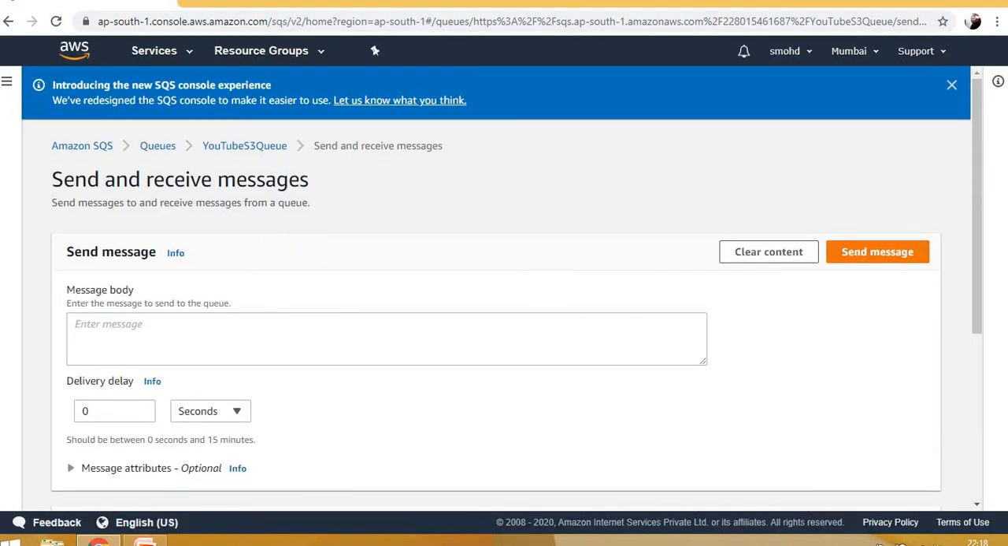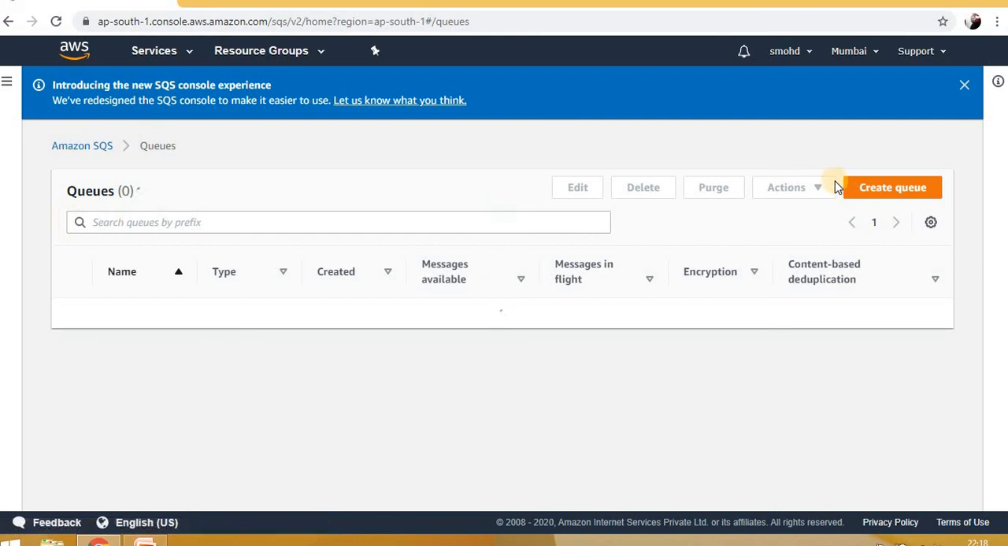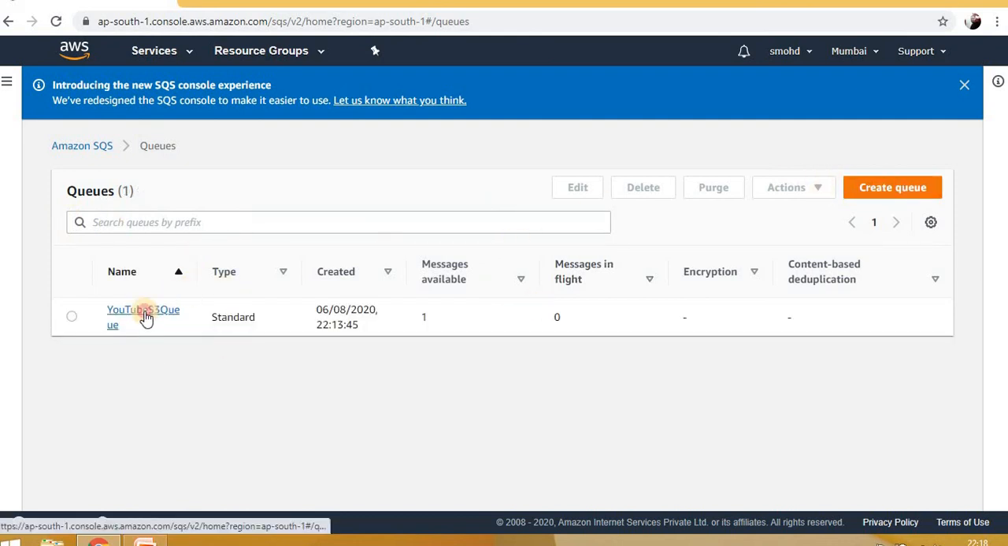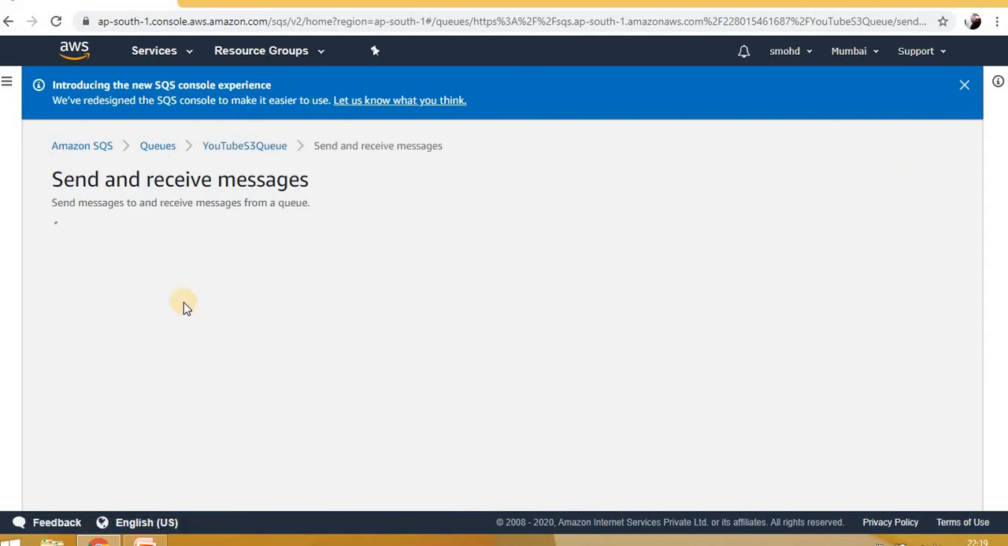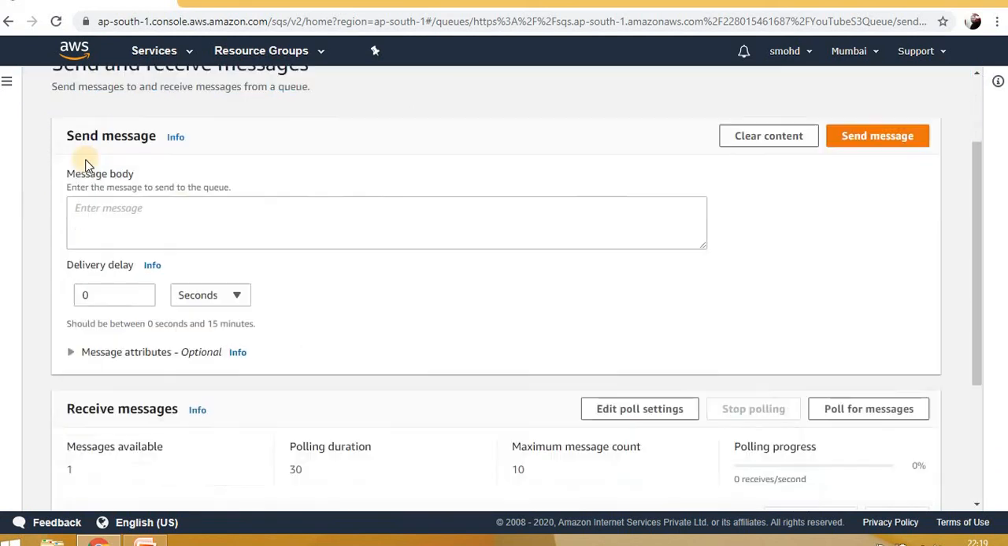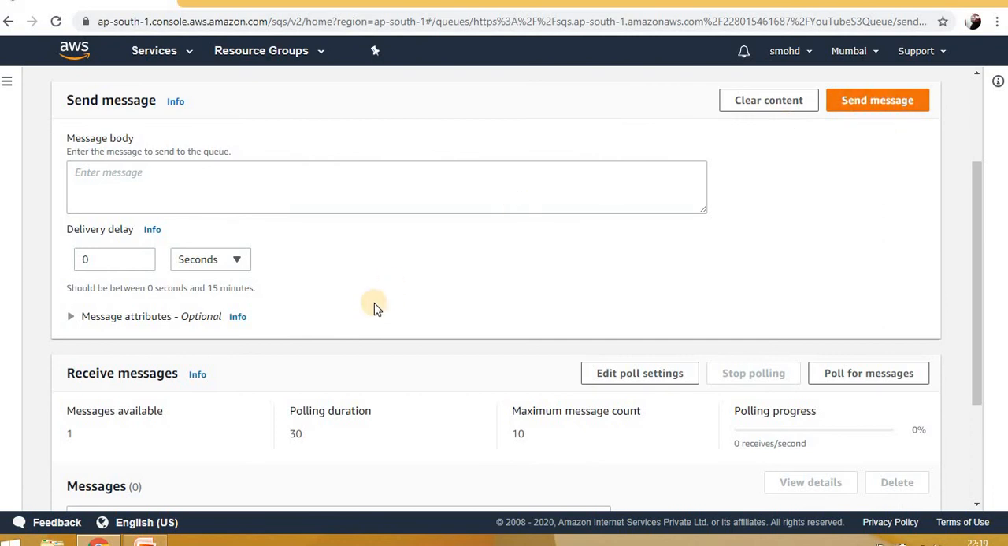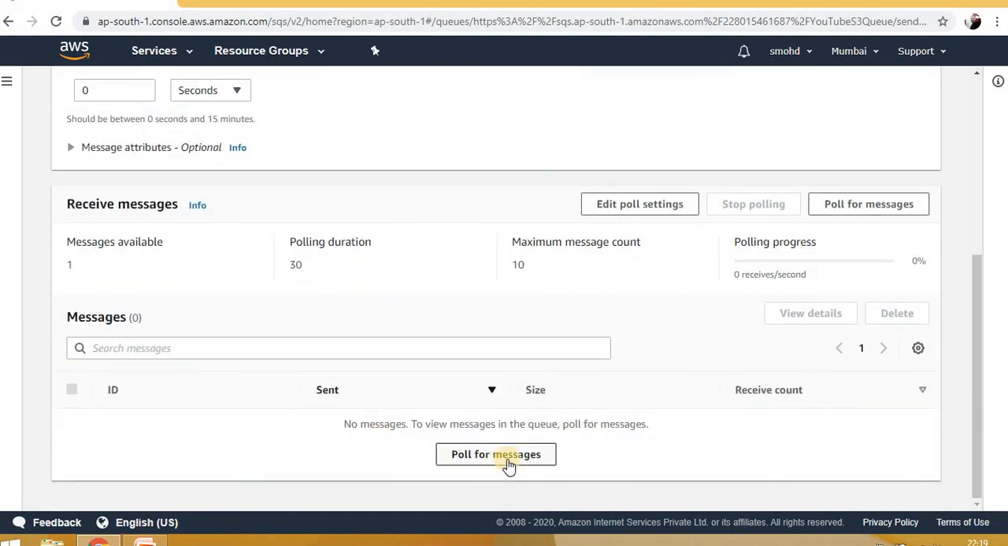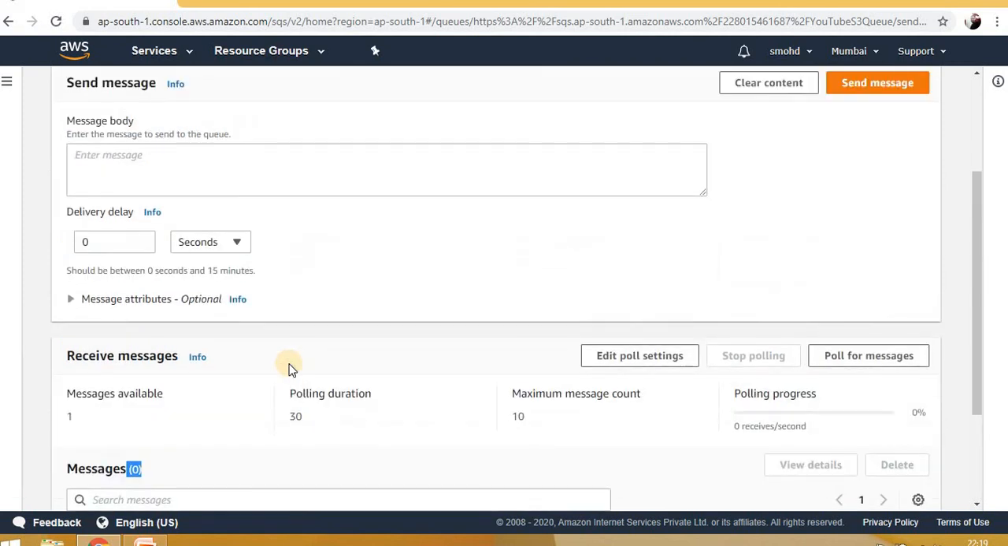So this is how we can create the queue. Just click on queue, click on create queue, then create the queue. From the queue, go to send and receive message. To send the message, write the message inside the message body and click on send message. And to receive the message, just click on poll for messages. It will start to pull the message. See, I read that message, and now it's showing 0, because once we read the message, it is no longer available.